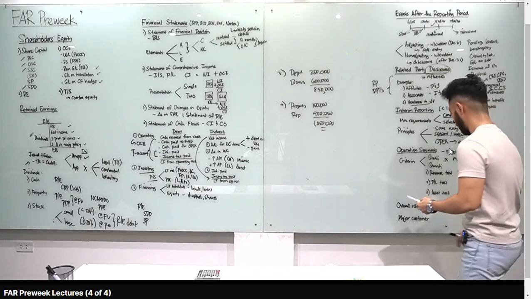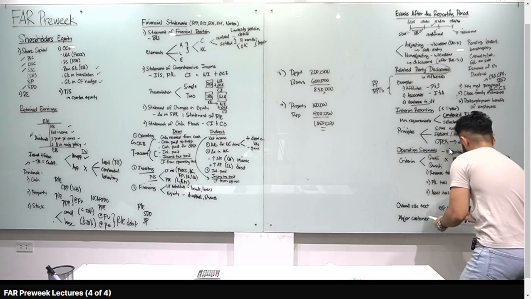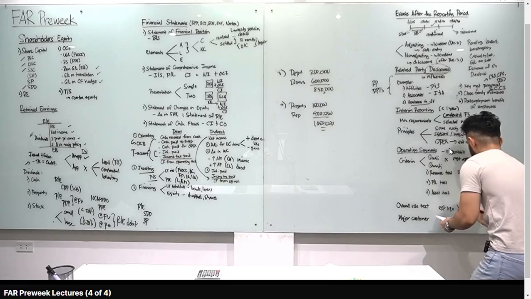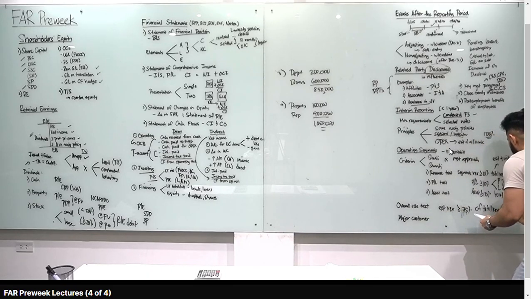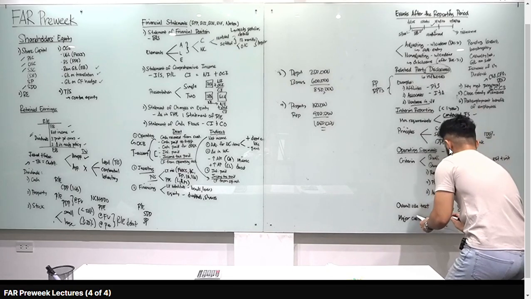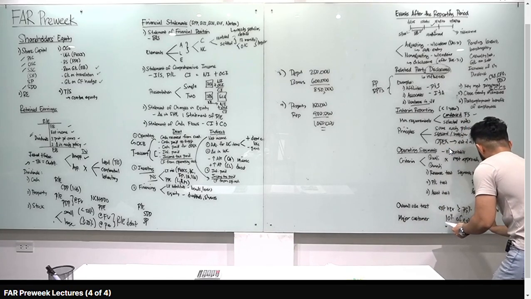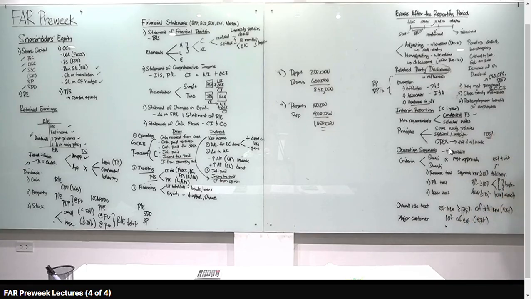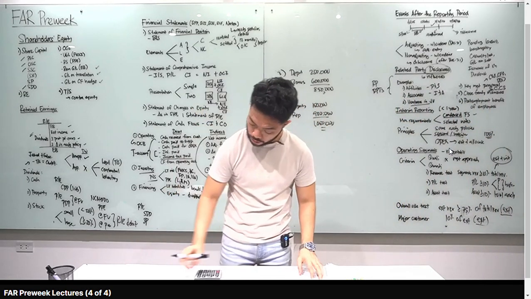Meron din tayong overall size test wherein the external revenues is at least 75% of the total revenues. Take note na yung total revenues dito, external lang. Hindi kasama yung inter-segment or internal revenues. Yung major customer, disclose natin siya if 10% of total revenues na external lang. Hindi kasama yung internal. So, ulitin ko class. Pag revenue test, external plus internal. Pag overall size test, external lang. Pag major customer, external lang. Right? Let's go to our handouts, operating segments.